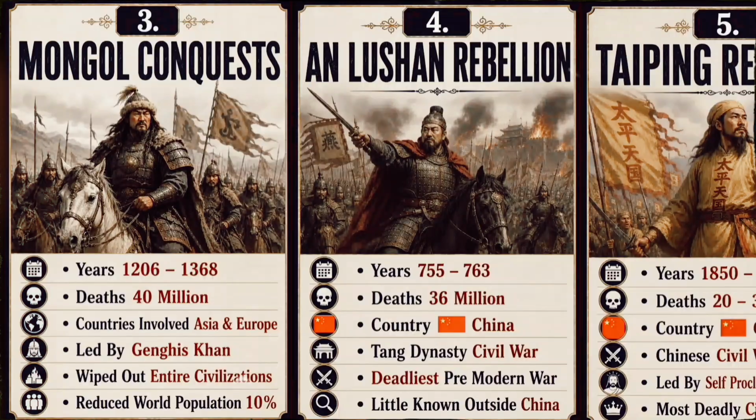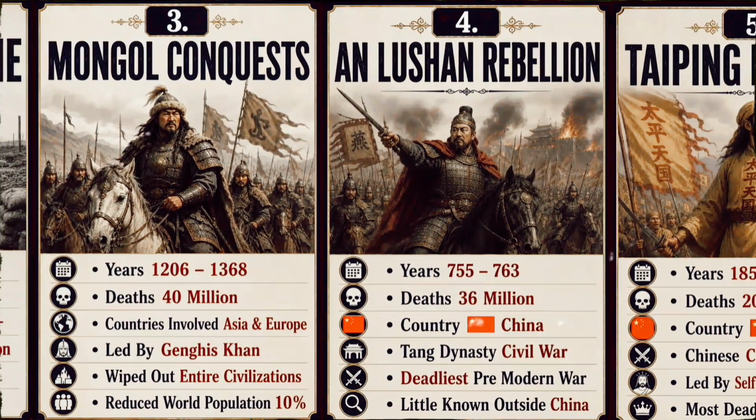How did the Mongols reshape an entire continent? The Mongol Conquests caused an estimated 40 million deaths across Asia and Europe. Led initially by Genghis Khan, the conquests destroyed cities and states on a massive scale and are sometimes estimated to have reduced the world's population by around 10%.